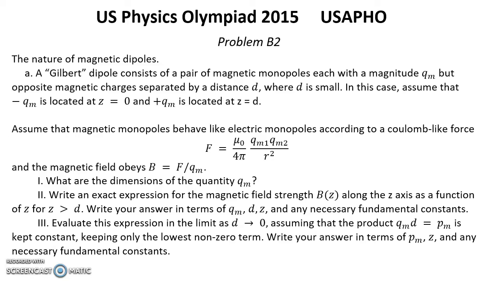Evaluate this expression in the limit as d going to 0, assuming that the product Qm d, which is Pm, is kept constant, keeping only the lowest non-zero term. Write your answer in terms of Pm, z, and any necessary fundamental constants.